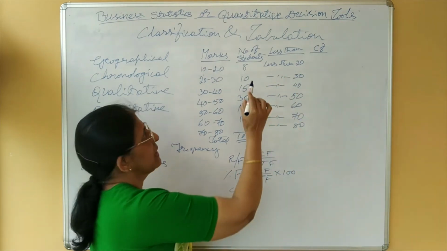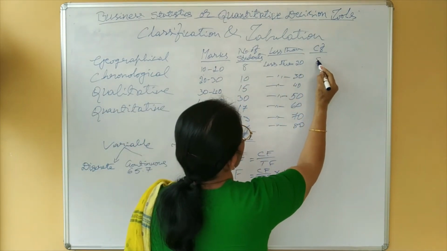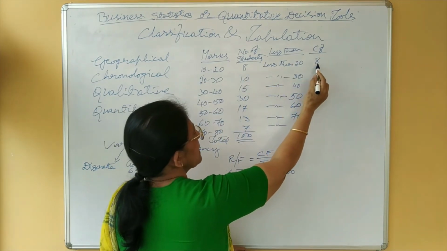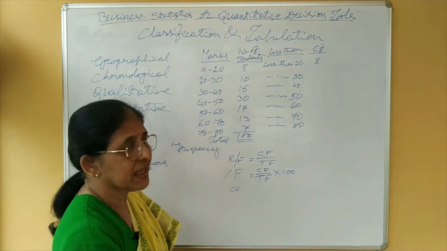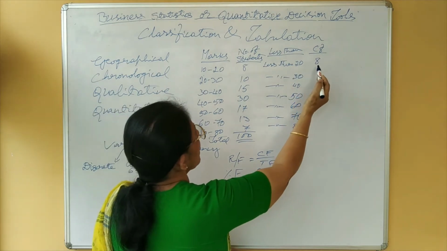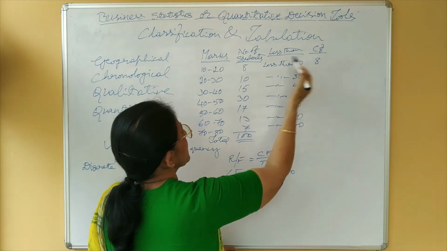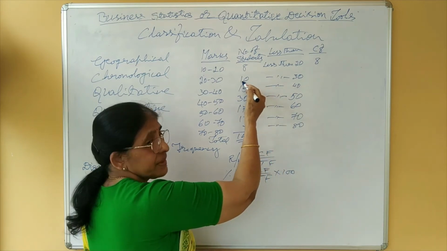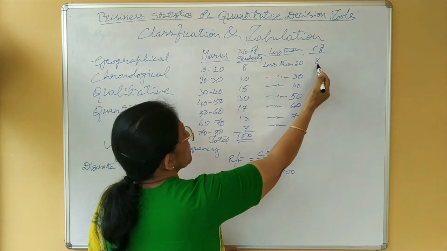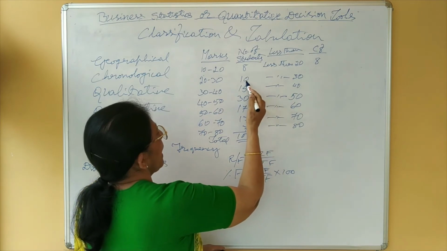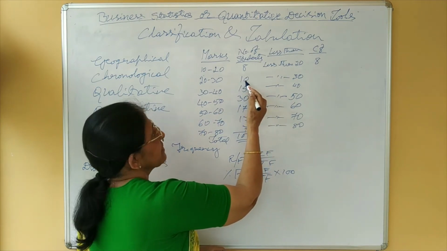No change in that. Therefore, you have to retain the first simple frequency as it is, 8. Then, you have to go on adding the sum of the frequencies of the preceding classes to the frequency of that class. That means to 8, you have to add the ordinary frequency of the next class.